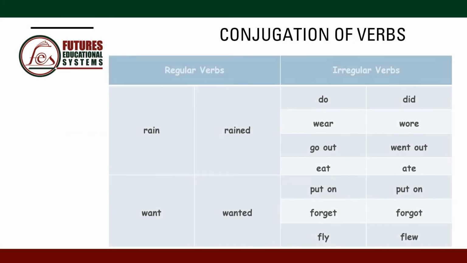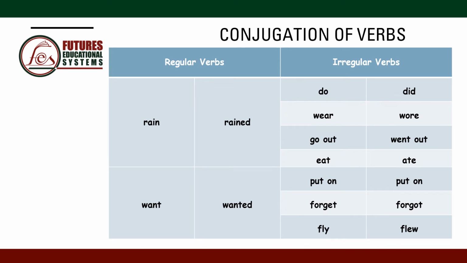Conjugation of verbs. Again, regular verbs and irregular verbs. For the regular verbs, we have only 2 verbs. Rain, rained. We add ed to the verb to form the past simple tense. Want, wanted. Again, we add ed. But for the irregular verbs, we have many of them. Do, did. Wear, wore. Go out, went out. Eat, ate. Put on, put on. Forget, forgot. And fly, flew.